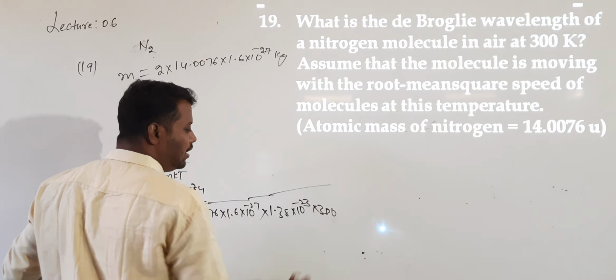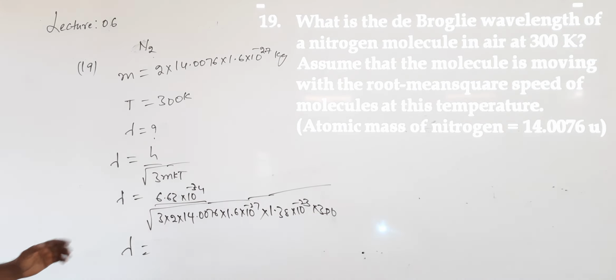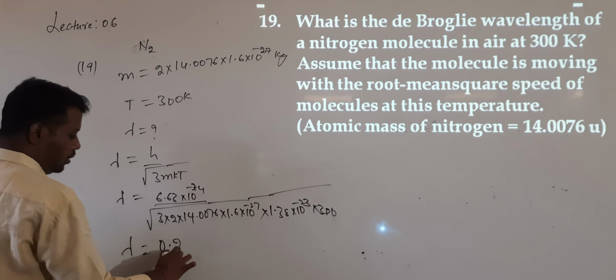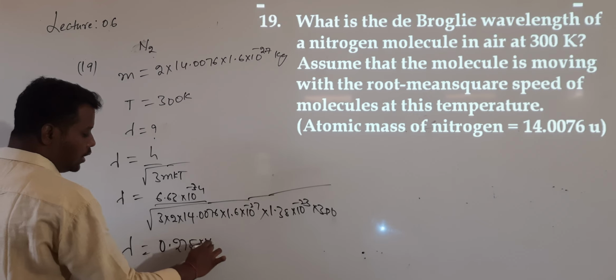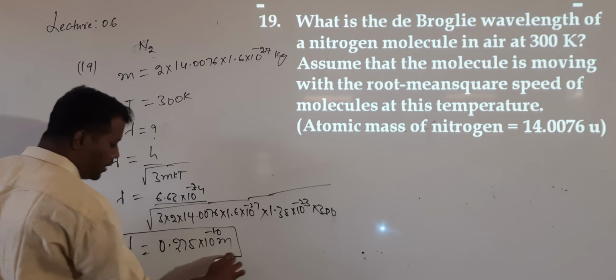This chapter's calculation is somewhat lengthy. Then you simplify this. By simplification you will get the answer for lambda, which is 0.275 into 10 to the power of minus 10 meters. So this is the calculation of lambda.